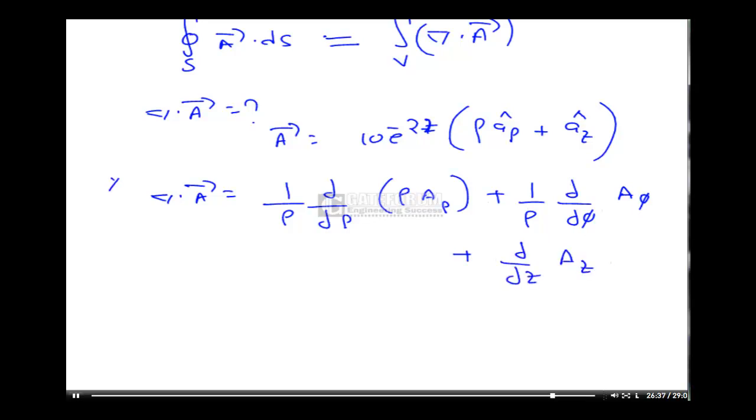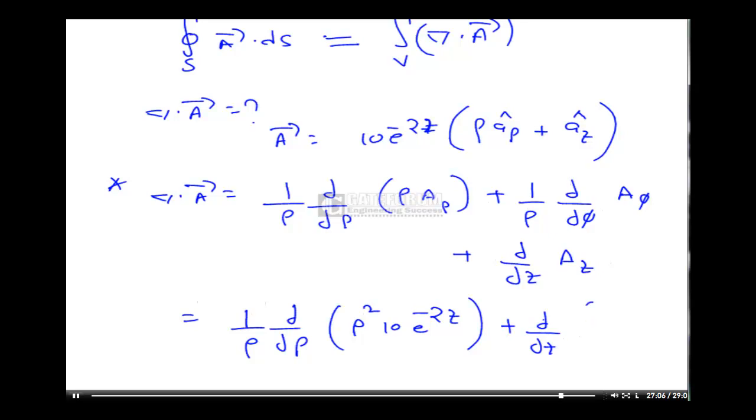So we have to remember this formula, otherwise it is impossible to solve this problem. Here only a rho and az components are given, a phi is equal to 0. Therefore 1 by rho dou by dou rho of rho into a rho, that is rho square into 10 e power minus 2z, plus the a phi component is 0, plus dou by dou z of az, 10 into e power minus 2z.